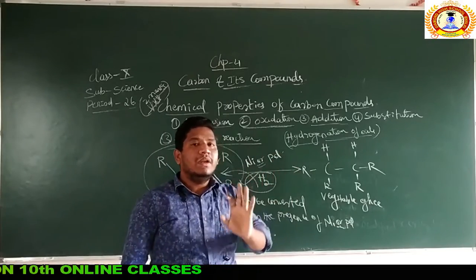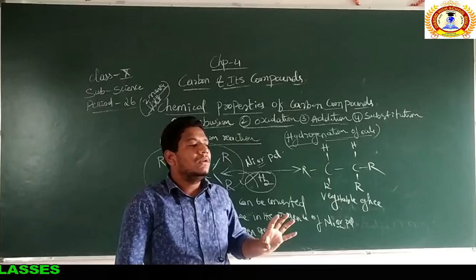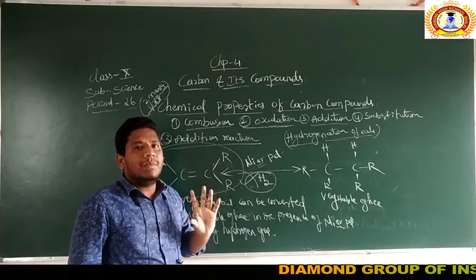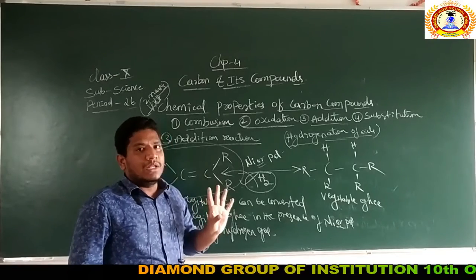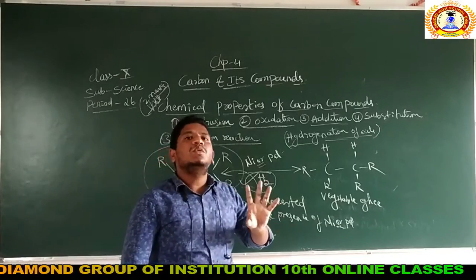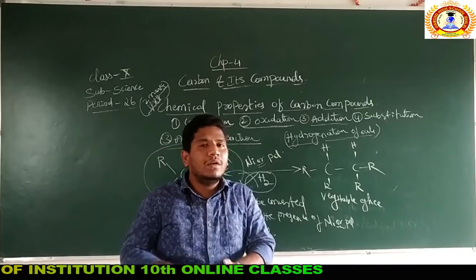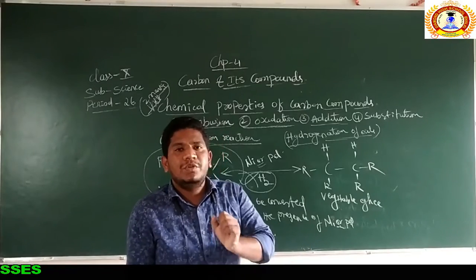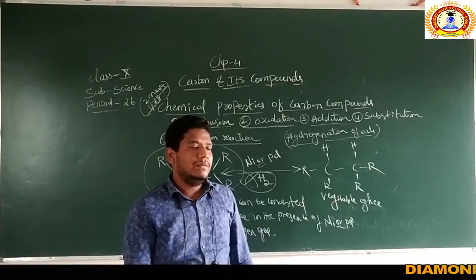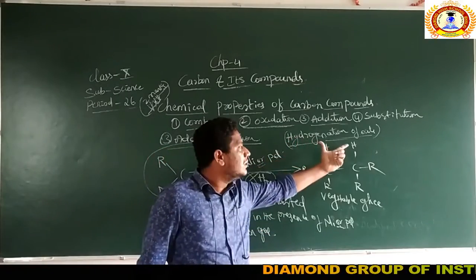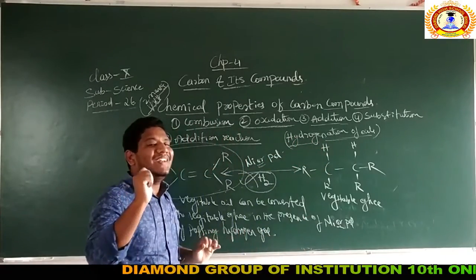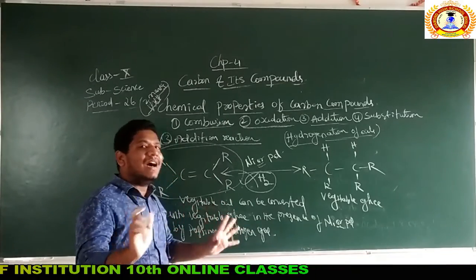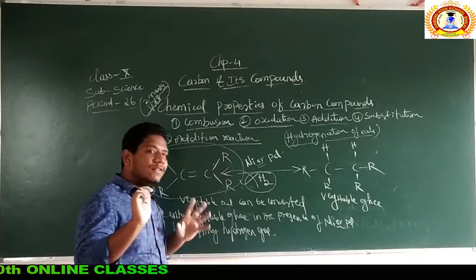So this reaction, even to confuse you in the annual examination, remember why I am telling this, because it is very important. To confuse you in the annual examination, they will just twist the questions, right? Simple. They need to make you twist only. So you have to be prepared in all the ways that whatever the way they twist the questions, you should be sure and confident to answer that question. Even if he asks the hydrogenation, or the definition of hydrogenation, in that case, you have to write this answer only. Simple. If they ask the definition, write this only.